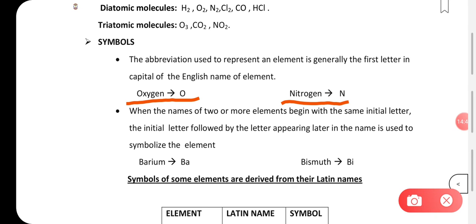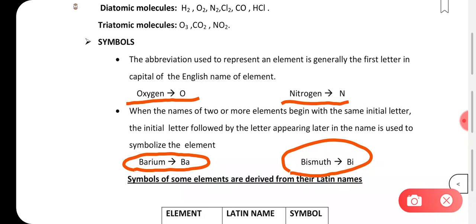But when the names of 2 or more elements begin with the same initial letter, the initial letter followed by the letter appearing later in the name is used. Let's say for barium, we are using the first two letters of the word barium. When we write bismuth, we use the first two letters B and I to represent bismuth.